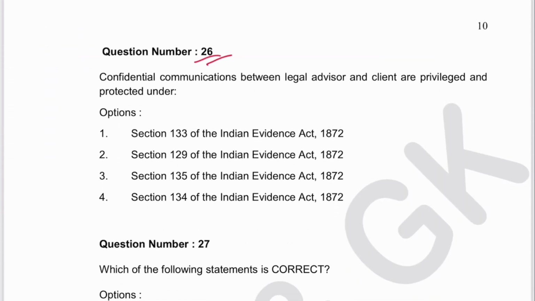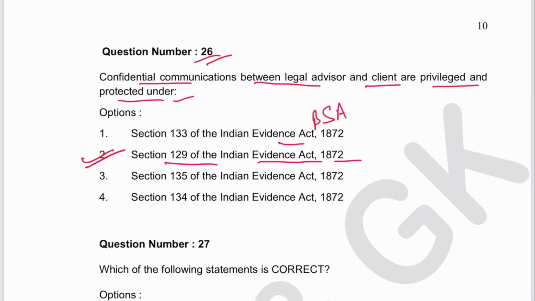Next 26. Confidential communications between legal advisor and client are protected under which section? Section 129 Indian Evidence Act. 2 is the answer. Section 133 is accomplice. Now accomplice is in Section 138. 129 has become 134, 135, 140.